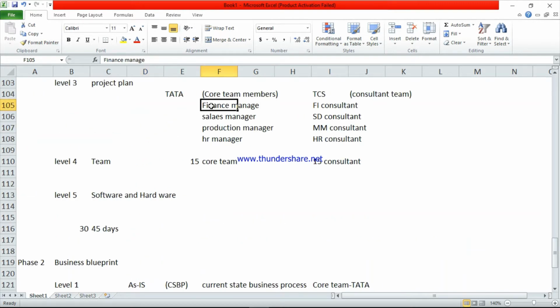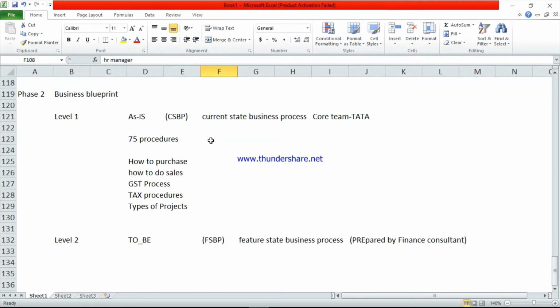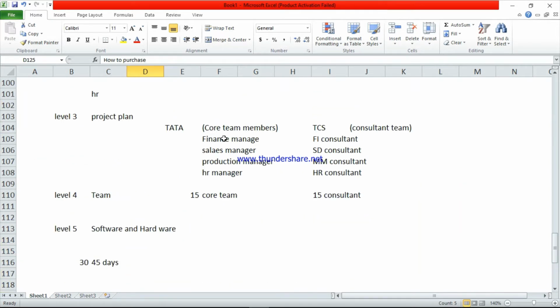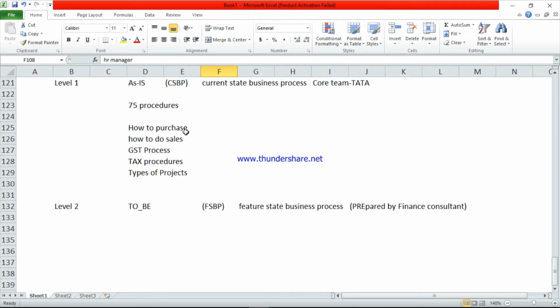Finance manager will prepare the finance document, sales manager will prepare the sales document, production manager will prepare the production document. These all are separate documents. To be documents means based on these documents, here we have finance document, sales document, production document, HR document.